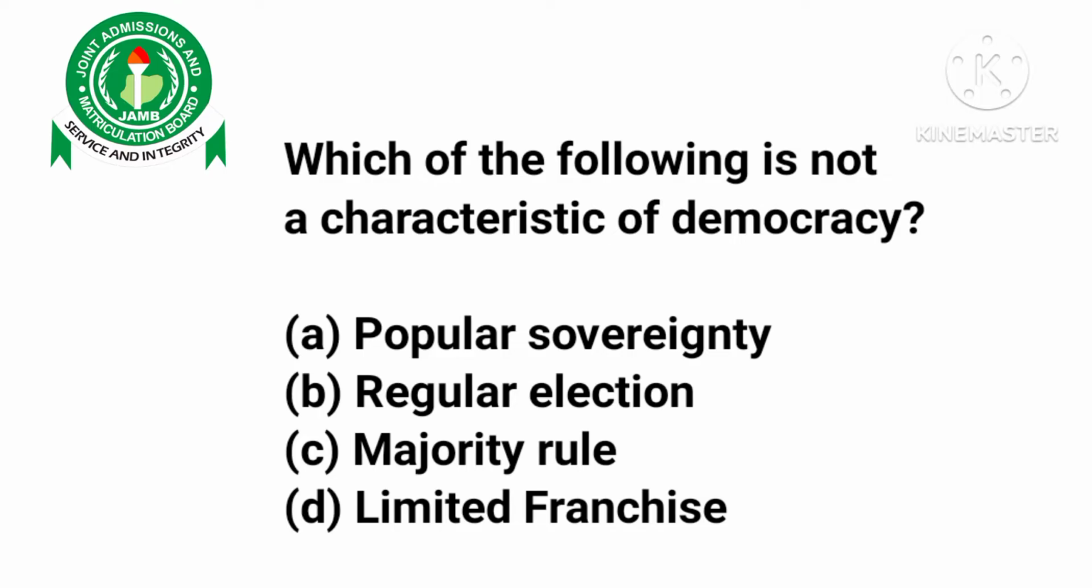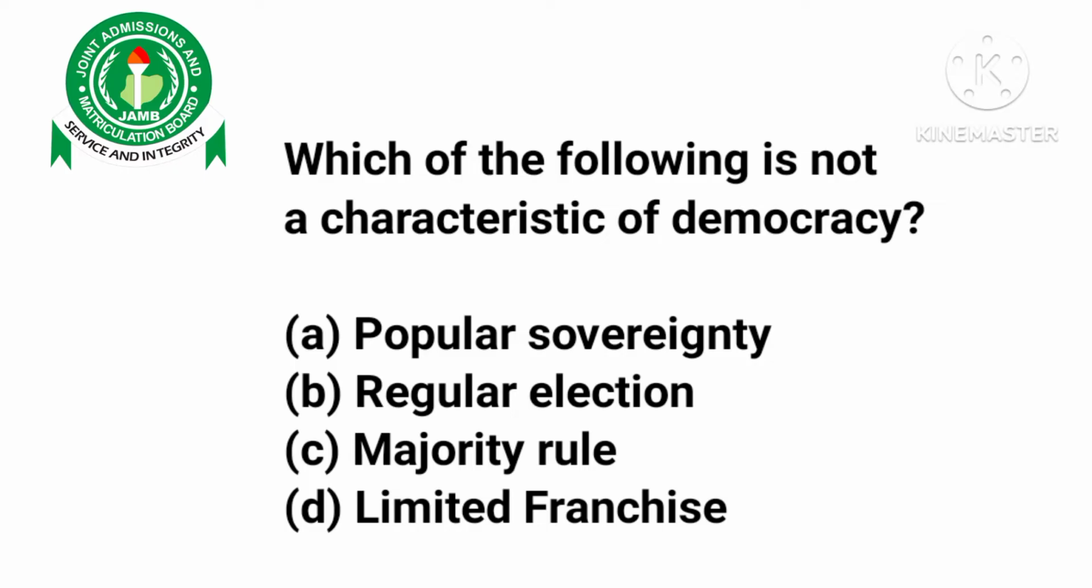Which of the following is not a characteristic of democracy? We have option A, popular sovereignty. B, regular election. C, majority rule. And D, limited franchise.